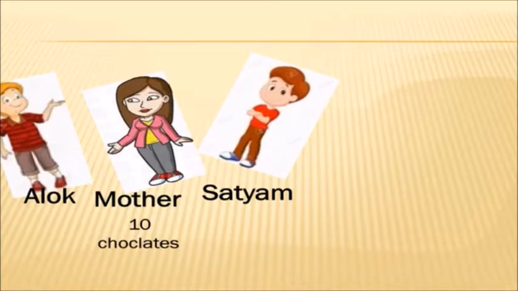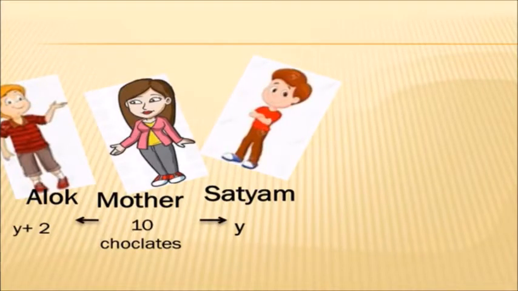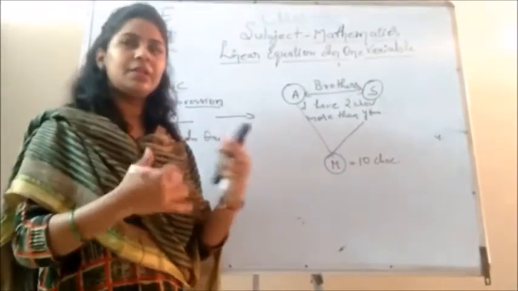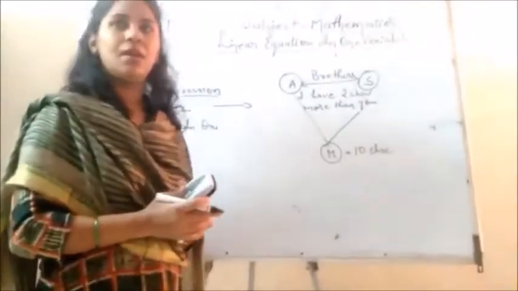The same situation. She distributed X chocolates to Satyam and 2 more chocolates than Satyam to Alok. So what do we have to do here? She distributed some to Satyam and 2 more chocolates than Satyam to Alok. So how can we write this in statement form? It's easy to describe in statement form, but how can we write it in mathematical form?